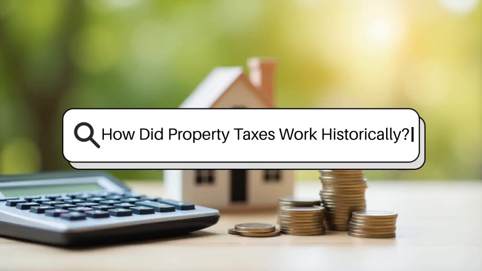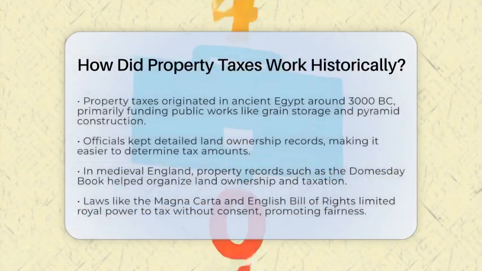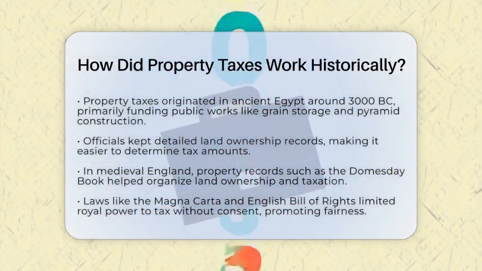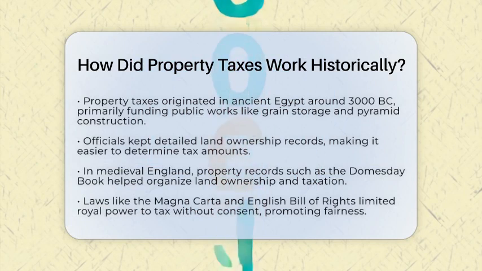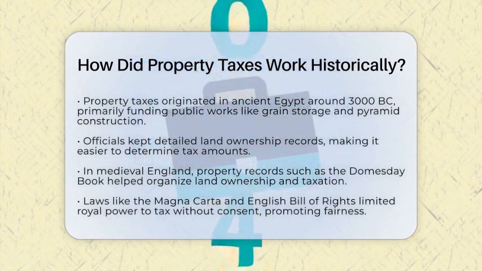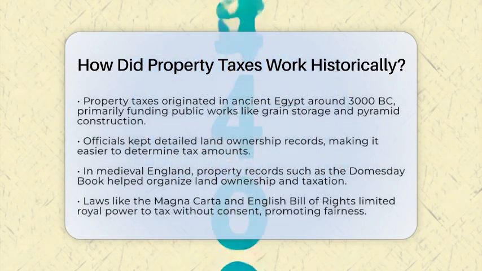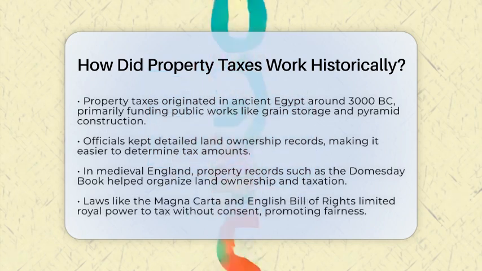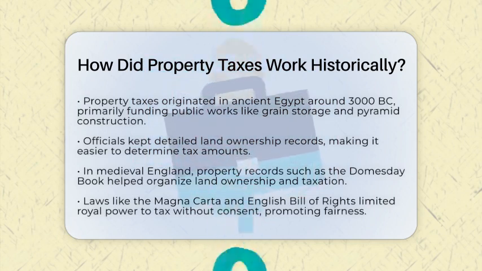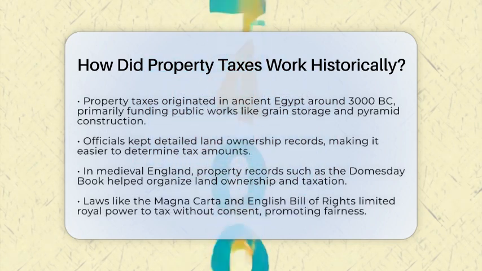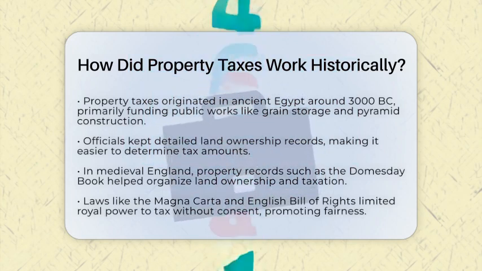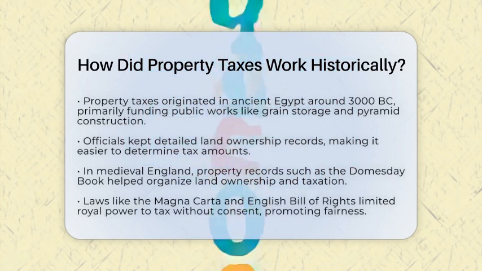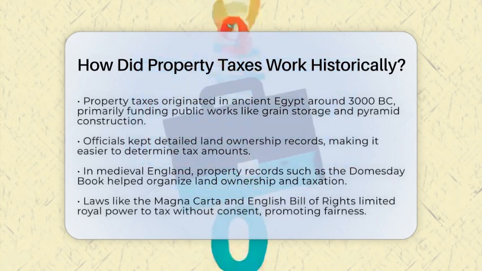How did property taxes work historically? Imagine a time when rulers and communities relied on land and property to fund their projects and services. That's how property taxes started long ago. In ancient Egypt around 3000 BC, people paid taxes directly on their land to support public works like grain storage and pyramid building. Officials kept detailed records of who owned what and how much land they had. This made it easier to decide how much each person owed.